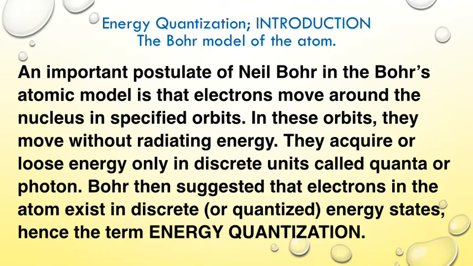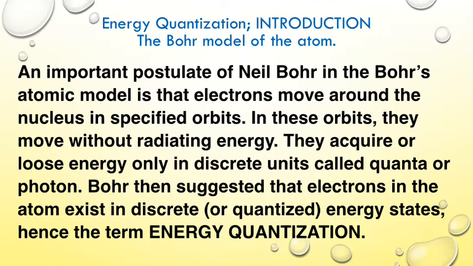Discrete means that the energy that an electron will have to acquire or lose in order to change its energy state is a specific value, a discrete value. It is not a continuous value. In other words, for an electron to leave the state it is in, it must possess that specific amount of energy. Either it has that amount of energy or it does not. There is no middle way.